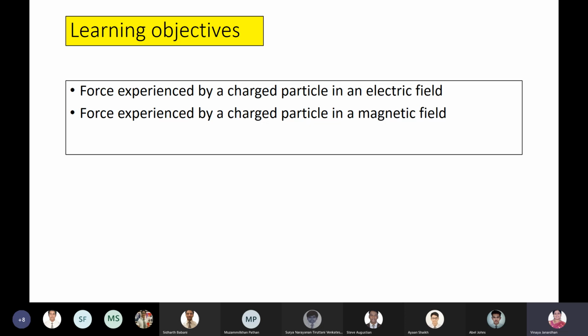like in the cathode ray tube, you have a metal filament which is being heated up, so it gives a stream of electrons. We call them cathode rays. When they are made to pass through a picture tube, these electrons are deflected simultaneously by magnetic and electric fields and continuously scanned over the screen, right? So that is a part of a picture tube. Then comes a natural phenomenon, the northern lights, in a magnetic field.